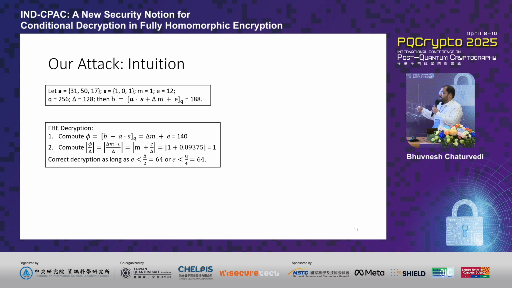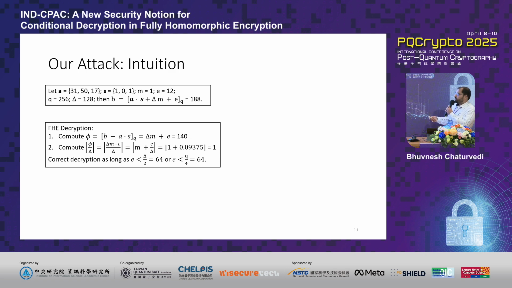To provide an attack intuition, we take a quick look at how the encryption and decryption process works in FHE. In case of encryption, we start off with a secret vector S, which is usually binary or ternary. We draw a vector uniformly from some distribution, that is A. We have a message M. We have a small error value, which here is E. And then we have some extra parameters like the modulus and the message scaling factor.